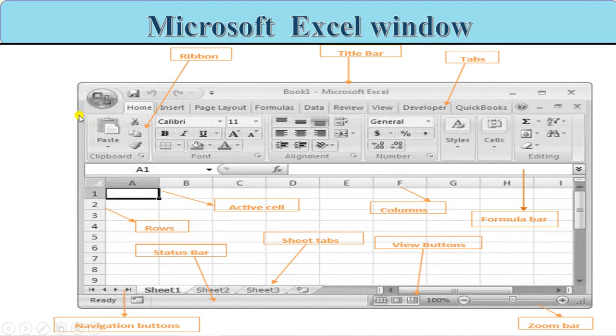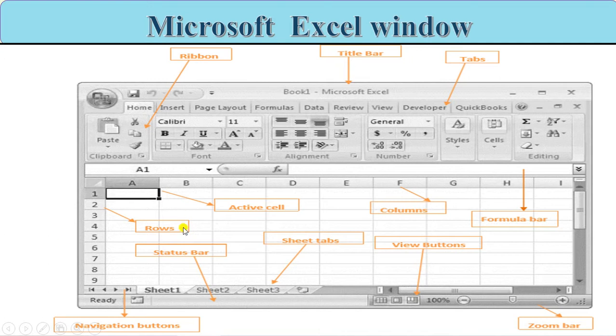So this is your ribbon. You all can see the ribbon. On the top you have a title bar which tells you the title of your workbook. These are the tabs: Home, Insert, Page Layout, Formulas, Data, Review, View, Developer, QuickBooks. These are all the tabs.